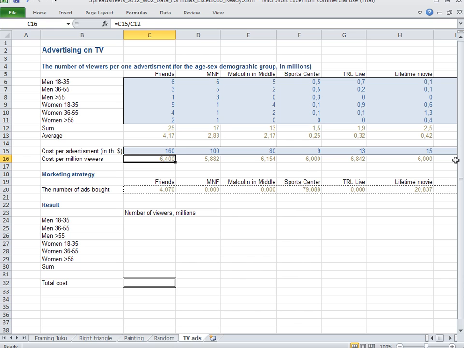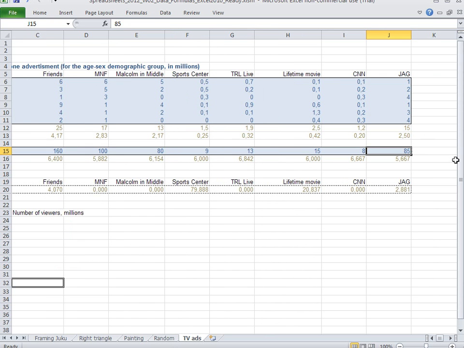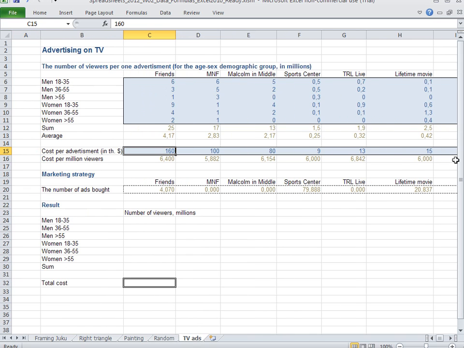And the next thing is that if we compare now CNN and Friends, CNN has the cost of $8,000 and Friends has $160,000, which is exactly 20 times more than CNN as far as cost goes. But remember that Friends was even more than 20 times the viewership numbers.